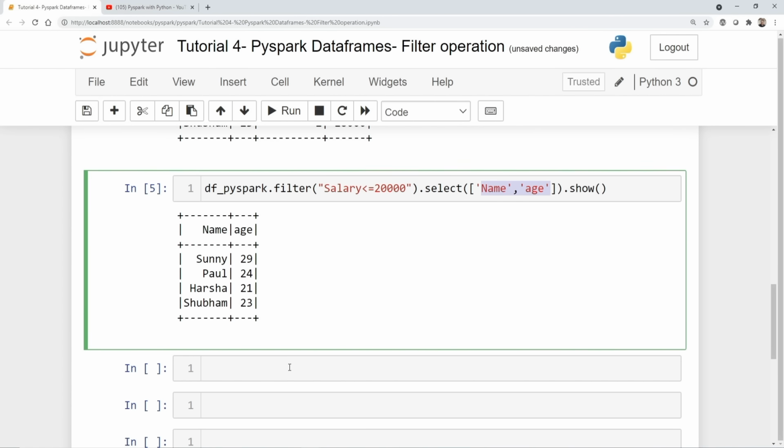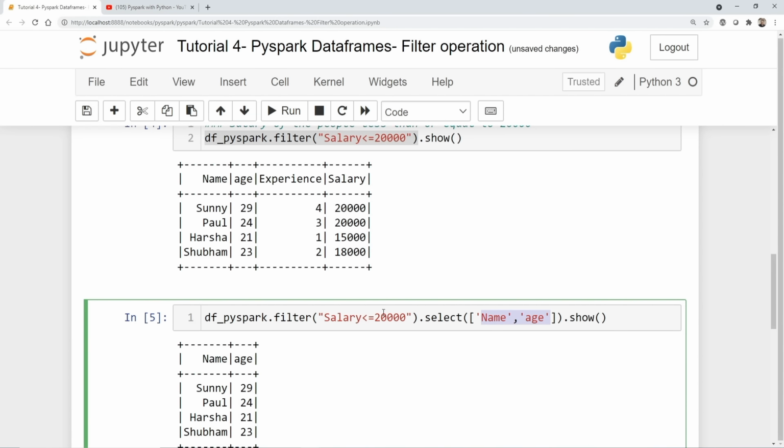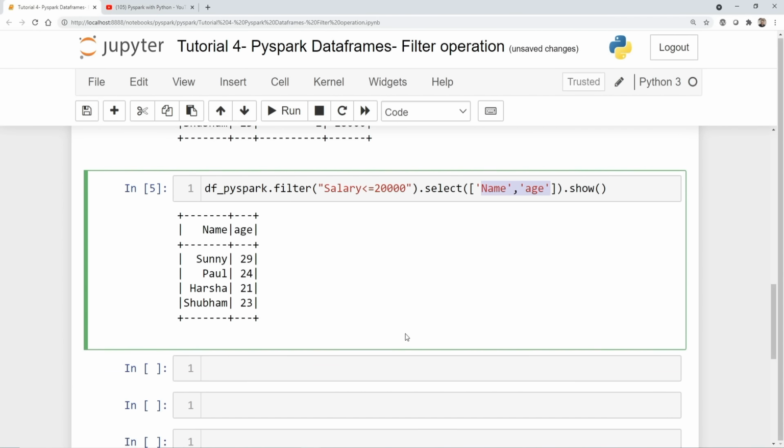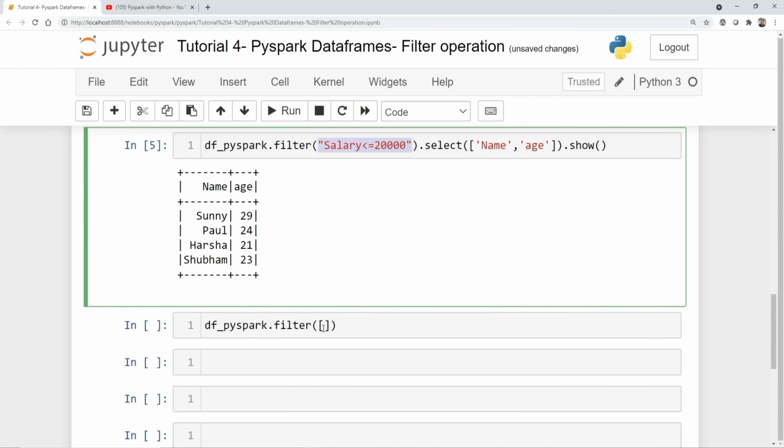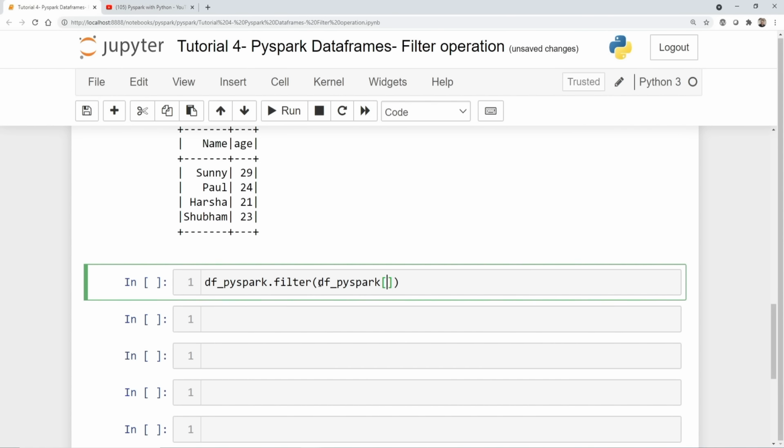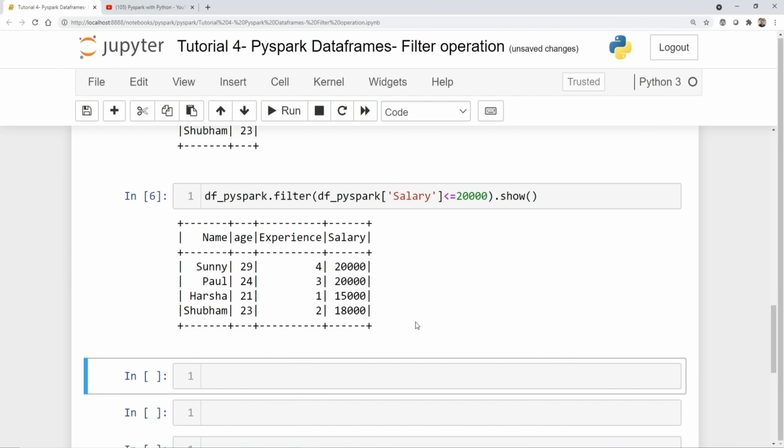After this, probably I want to do some other operation. You can do less than, greater than, whatever you want. Probably I want to put two different conditions. Then how should I put it? Let's see that also. So I'll write df_pyspark dot filter, and here I am going to specify my first condition. This is one way of using the filter operation, guys. And the condition that I'm writing, I can also write something like this. See this: df_pyspark of salary, suppose salary is less than or equal to 20,000. I can also write it like this, and I will get the same output. So here you'll see the same output.